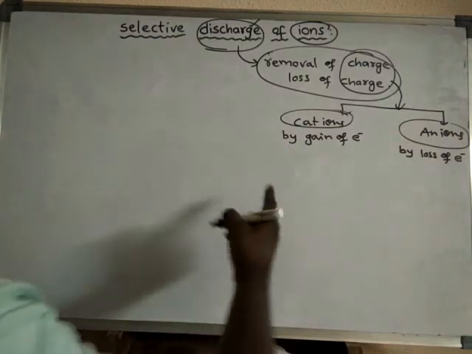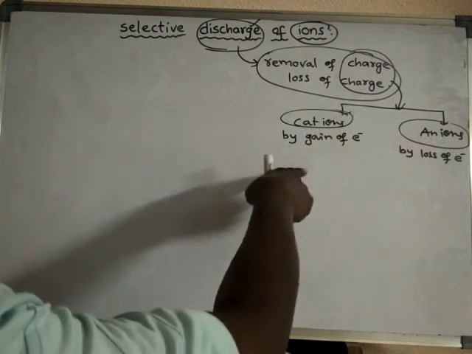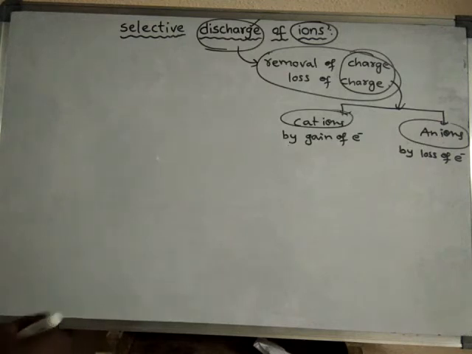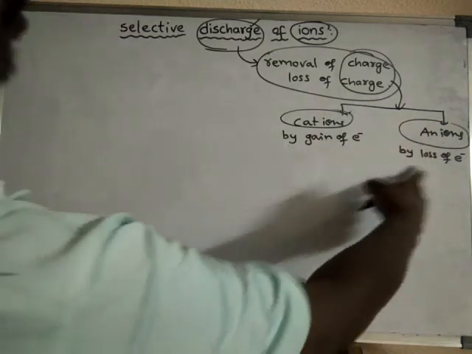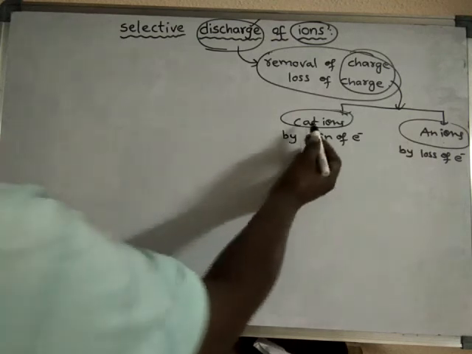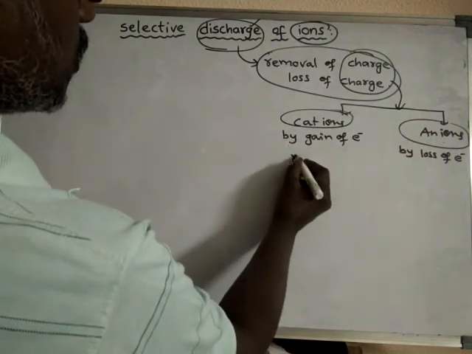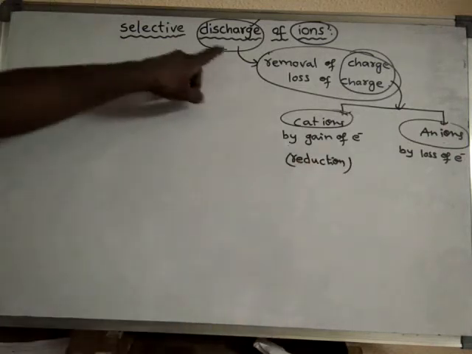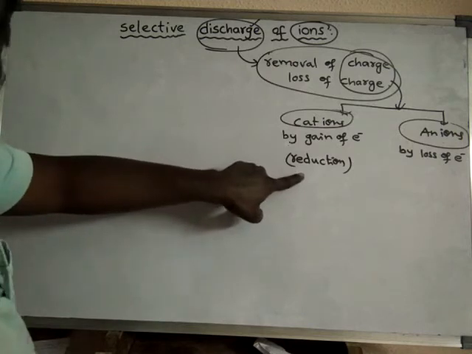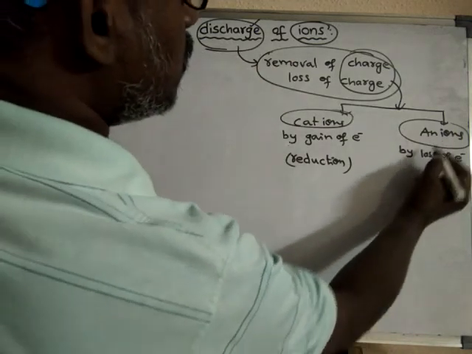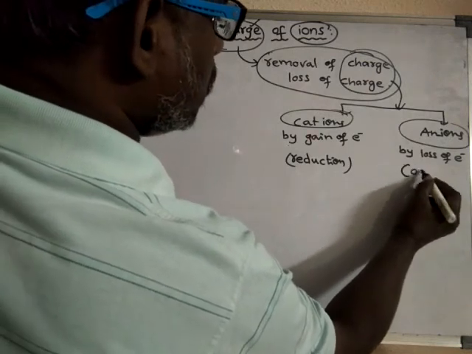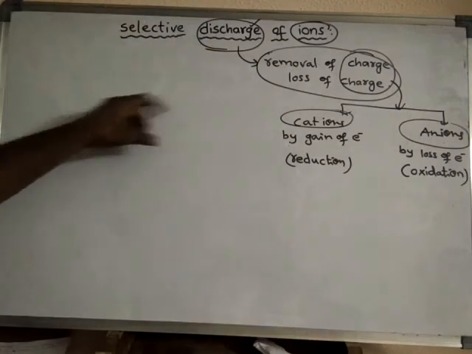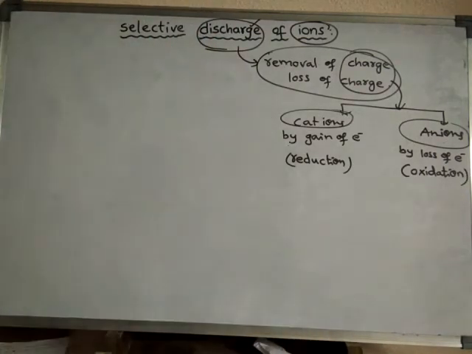So that means if the ion is a cation, the discharge of cation means gaining of electrons by the cation. Discharge of anions means loss of electrons by anions. So gaining of electrons is nothing but what? Reduction. So here discharge of cation is a reduction process, whereas discharge of anion is an oxidation process. Okay, this is reduction process and this is oxidation process.